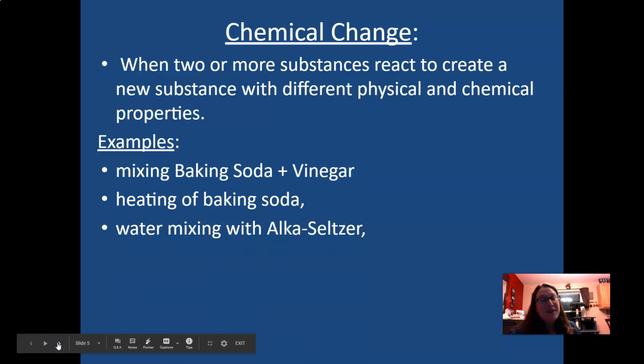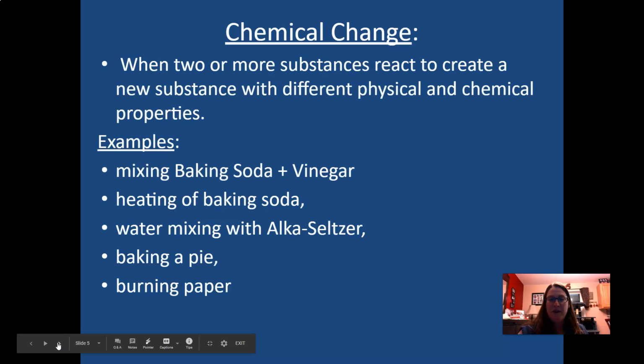If you were to mix Alka-Seltzer with water, it releases a gas again, and the Alka-Seltzer has now become something it was not before. So that is a chemical change. Baking a pie, burning paper, all of these things represent something new being produced, and therefore represents a chemical change taking place.